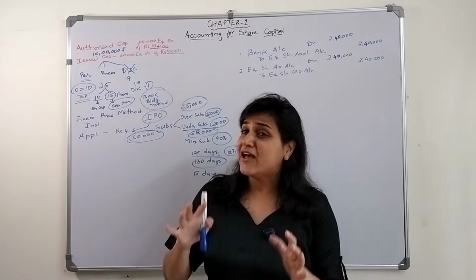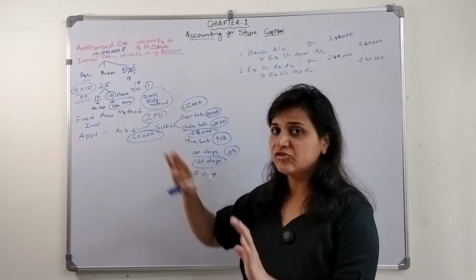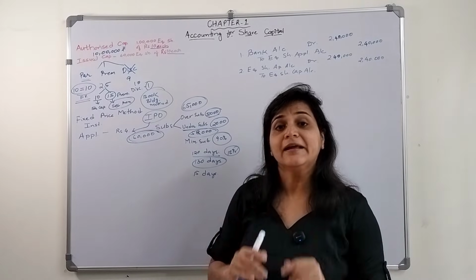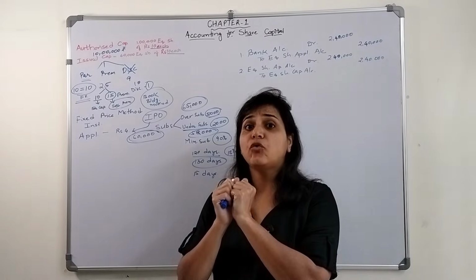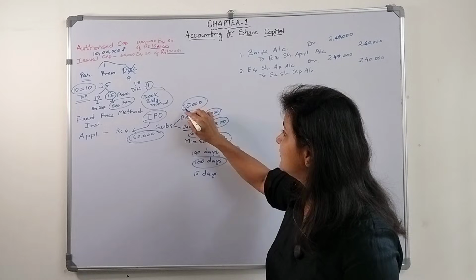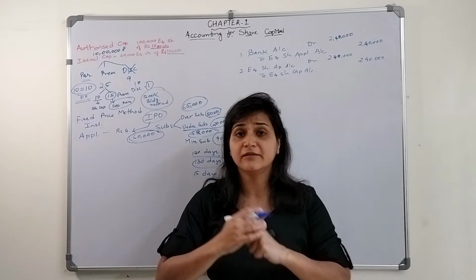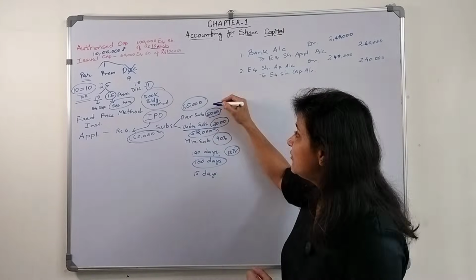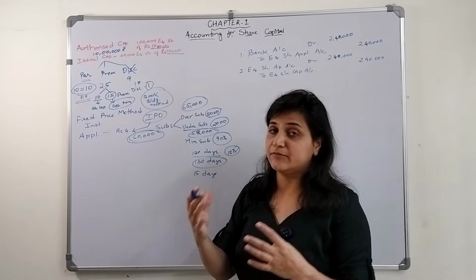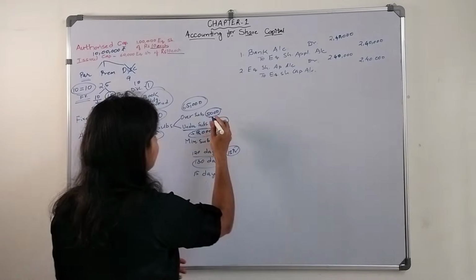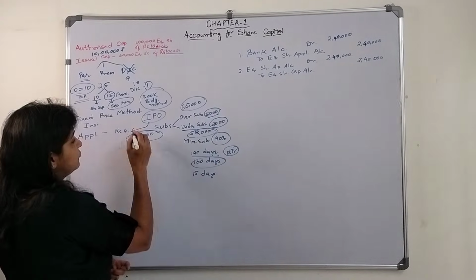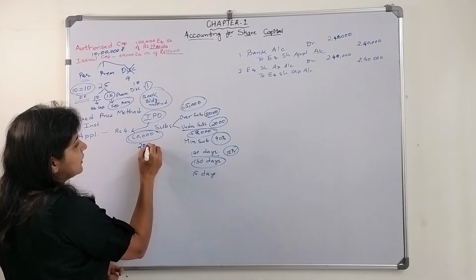Now let's say in this situation the shares were fully subscribed. Let's say there is a situation of oversubscription, where 65,000 shareholders have applied. Now 5,000 is oversubscribed, meaning how much extra money have they received? 5,000 into 4, that is 20,000.